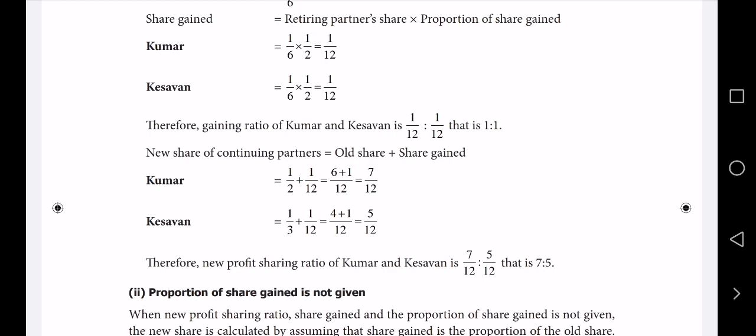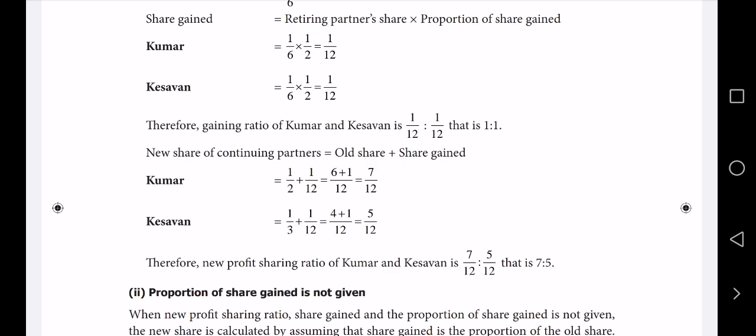Therefore 1/2 plus 1/12 equals... taking the LCM, the common factor is 12: 6 twos are 12, 6 ones are 6, 1 twelve is 12, 1 one is 1. Therefore 6 plus 1, so at the end 7/12 is the new ratio of Kumar.